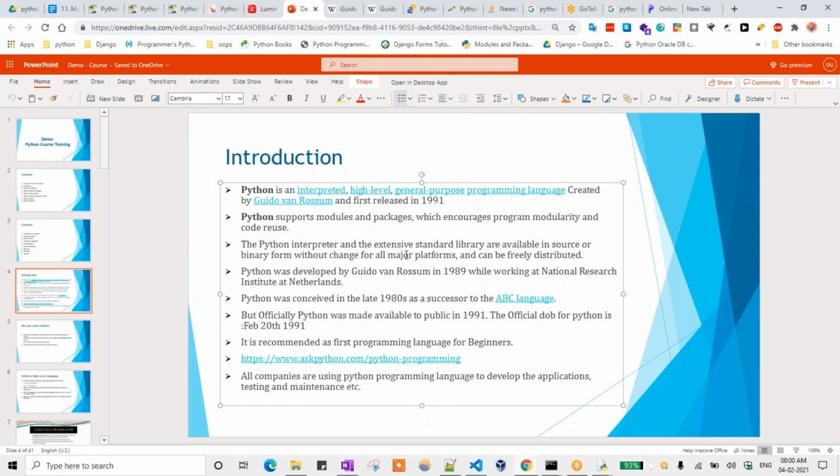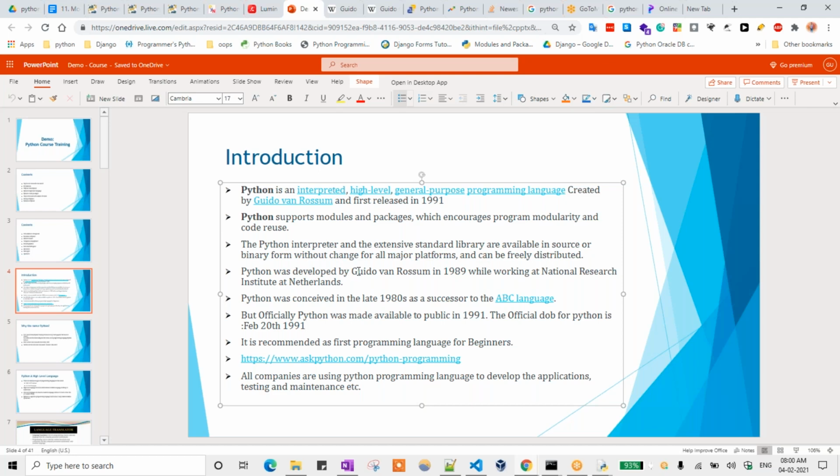The Python interpreter and extended standard library are available in source or binary form without change for all major platforms. That means for Windows or Linux, whatever it may be, once we create that Python file, we can run that particular Python file anywhere. So we can transfer that code to any other system. It's not that one system can't run that particular code from another system. Okay. So that is the freely distributed part.